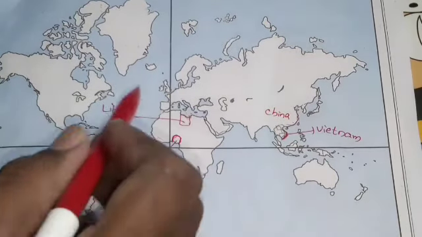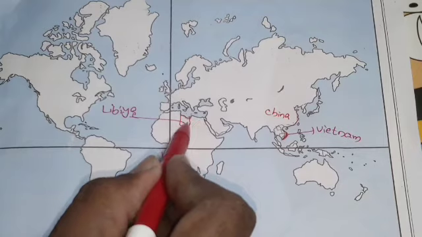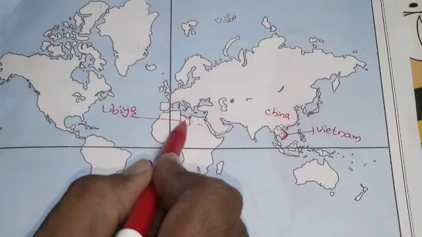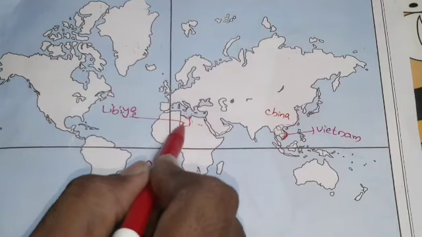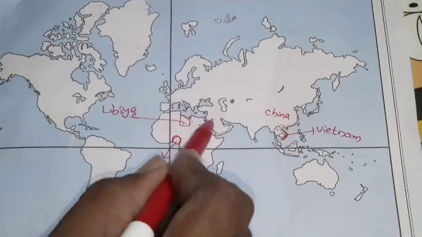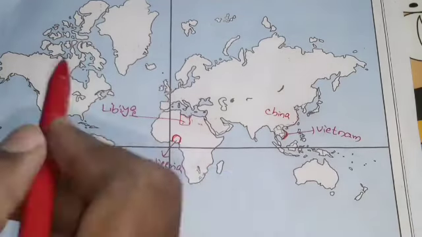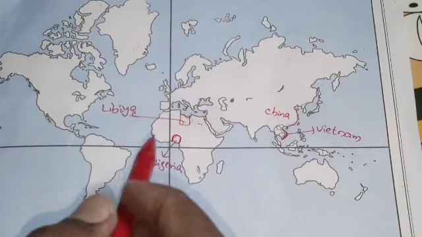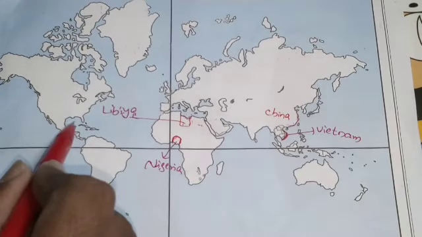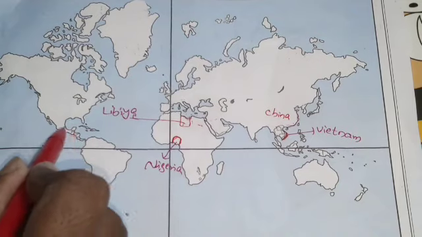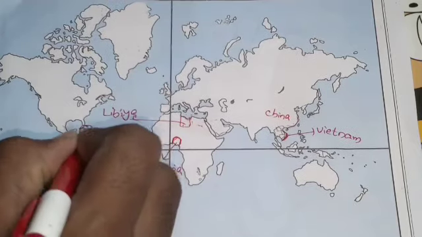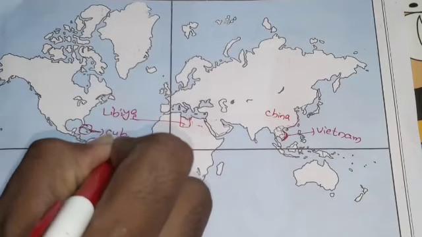And one more I mentioned, Egypt also. Egypt is beside Libya, this is Egypt. Mostly we confuse Libya and Egypt. First Libya is there and then Egypt. Egypt's exact location is the joint place of Africa and Asia, first country here. And coming to next, fifth one is Cuba. Cuba is a part of North America. In front of Mexico, one island is there. So this island country is Cuba.